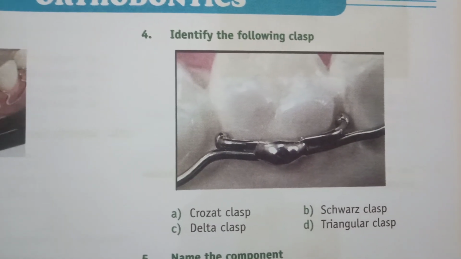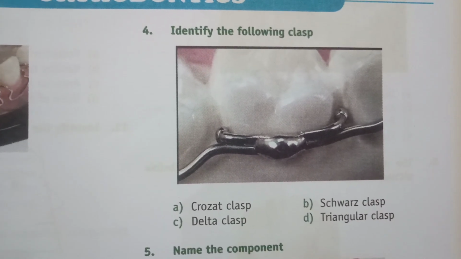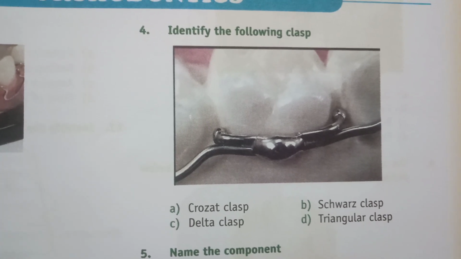So we already know how swords and triangular look like. So is it crochet or delta? It is a very important question. It is a crochet clasp.